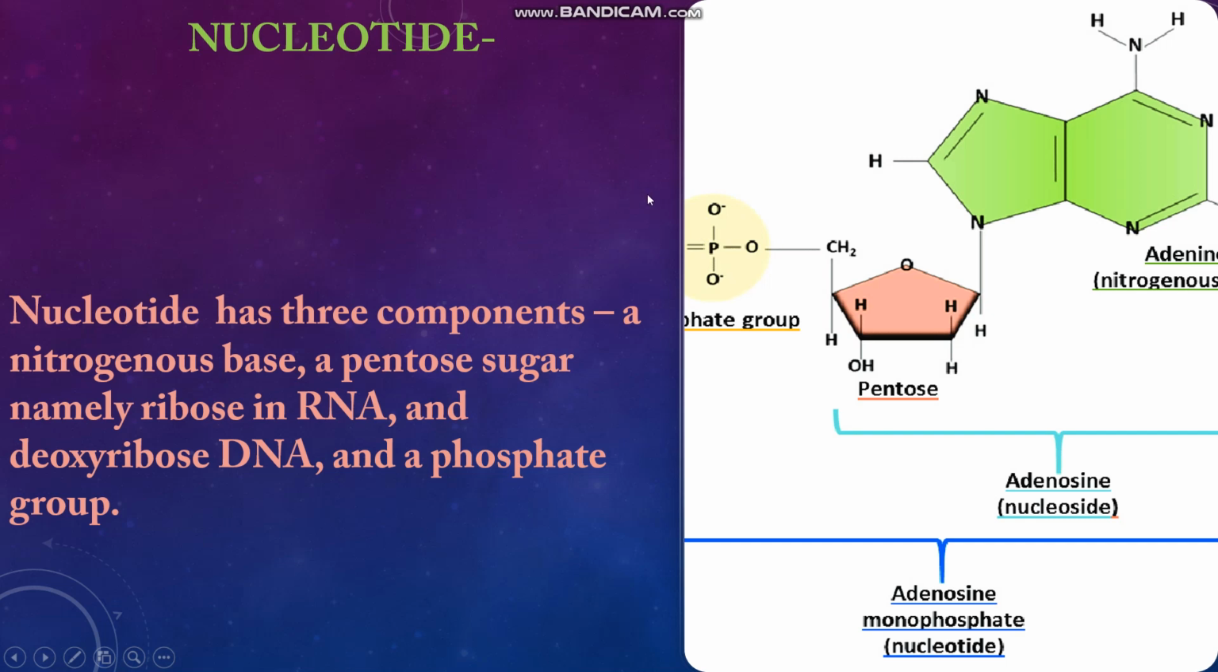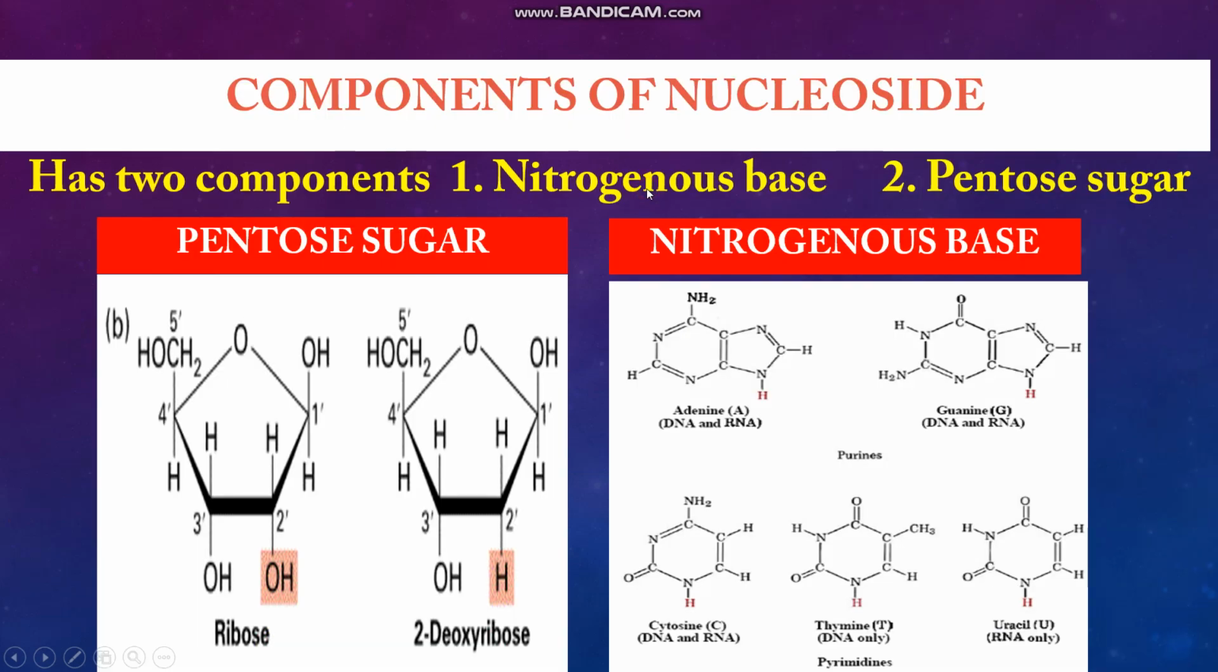Now the component of the nucleic acid made up of pentose sugar and nitrogenous base alone is called a nucleoside. And the nucleoside together with phosphate group forms the nucleotide. So what is a nucleotide? It is a component of the nucleic acid, or a monomer of nucleic acid, made up of pentose sugar, nitrogenous base and phosphate group. And what is a nucleoside? A component of the nucleic acid made up of pentose sugar and nitrogenous base. The two together constitute the nucleoside.